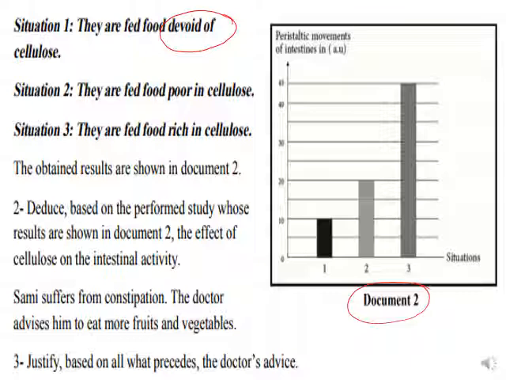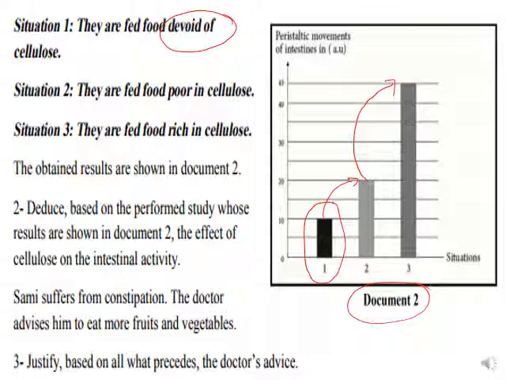So here we have the three situations. Here we have food devoid of cellulose, so the peristaltic movement was 10 AU. However, it increases to about 20 AU where the food is poor in cellulose, and it increases sharply to about 45 AU where the food is rich in cellulose.